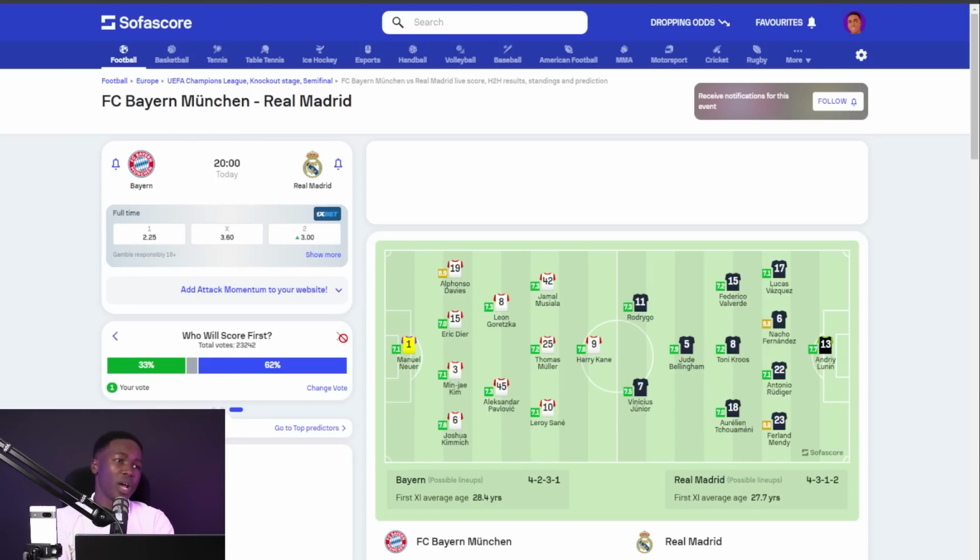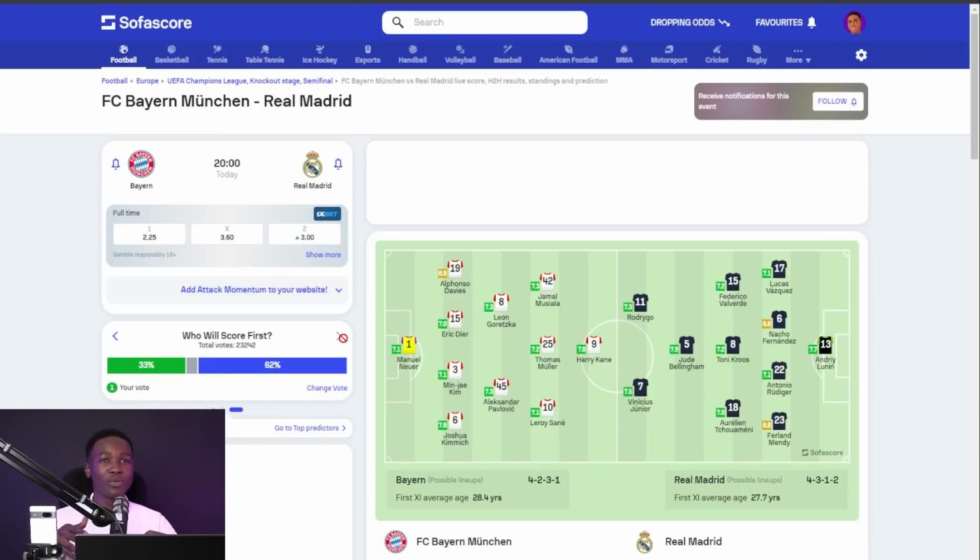So when I am now forced to make the final prediction, the final analysis for this game, I think that my analysis is going to be capped back to the fact that I'm expecting Bayern Munich to win this game or draw this game at the very least. And I'm expecting goals to be in this game, both teams to score.